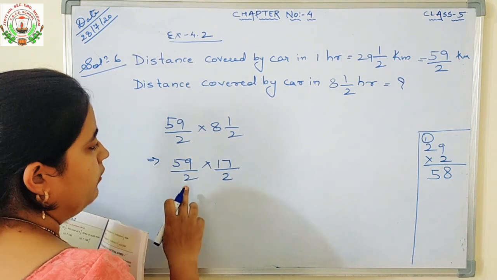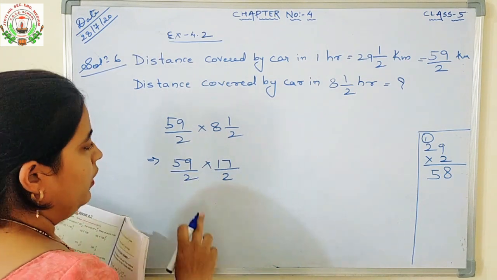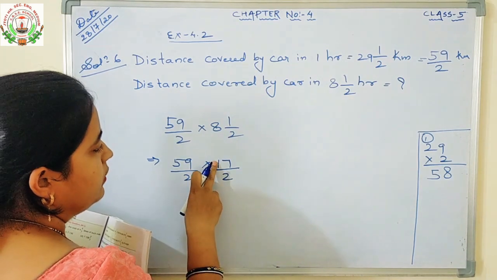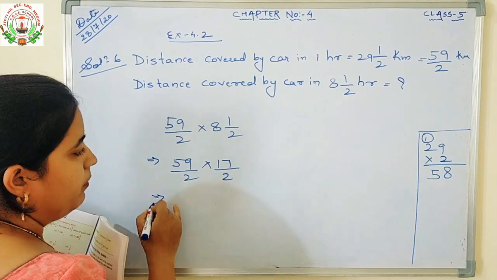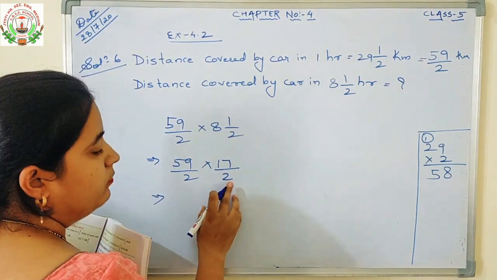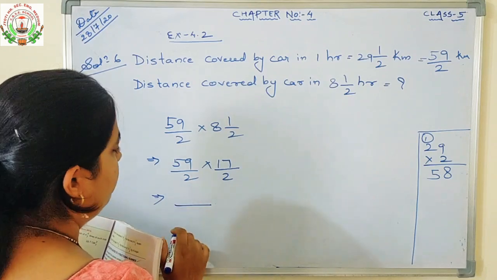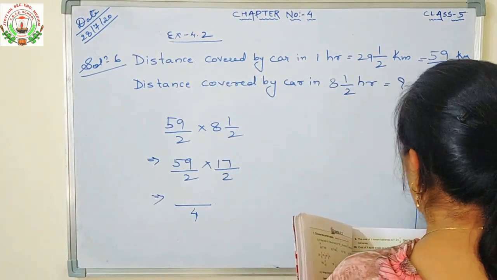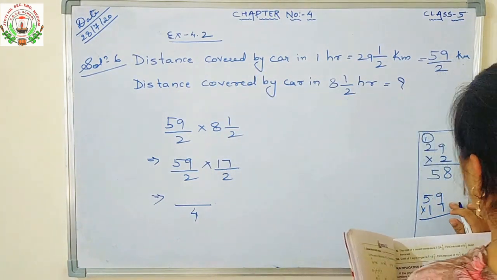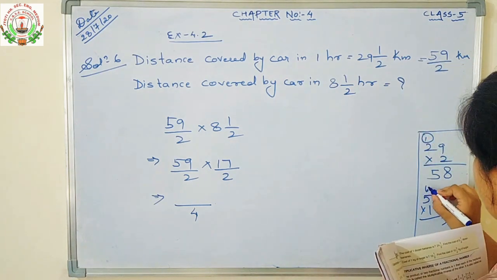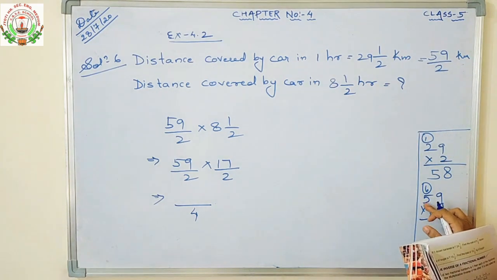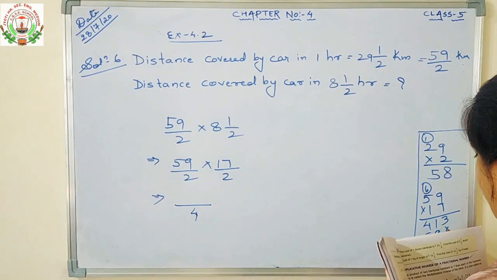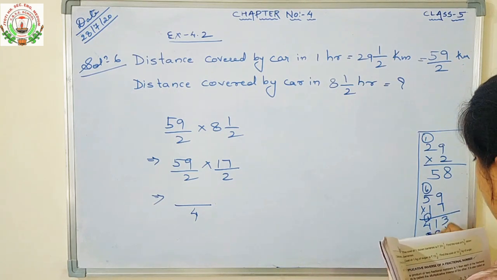Now then you will find whether it is cancelable or not. You can see here 2 from 2 we can't cancel 17 and 59. So we will just multiply and find the answer. Numerator with numerator and denominator with denominator. 2 2s are 4. Multiplied 59 into 17. 7 9s are 63, 3, 6 carry, 7 5s are 35, 35 plus 6 is 41, 1 9s are 9, 1 5s are 5, 3, 10.